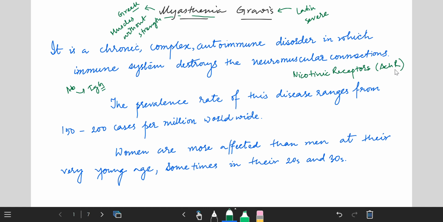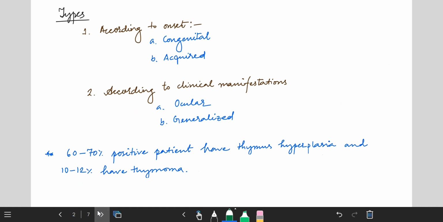So we can say that it is a kind of post-synaptic neuromuscular junctional disorder, because these nicotinic receptors are present in the synaptic membrane of the neuromuscular junction. The prevalence rate of this disease ranges from 150 to 200 cases per million worldwide, and women are more affected than men at a very young age, sometimes in their 20s and 30s. Now we will see what the types are.